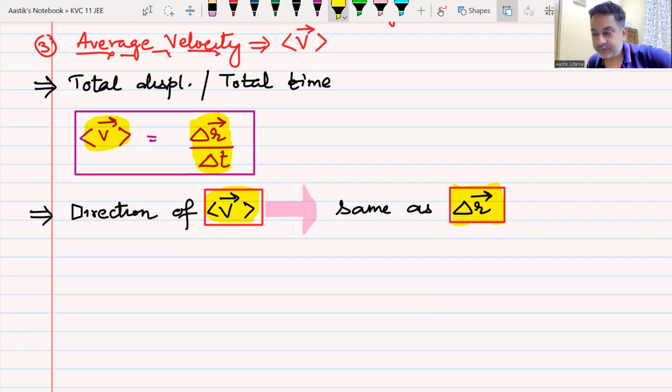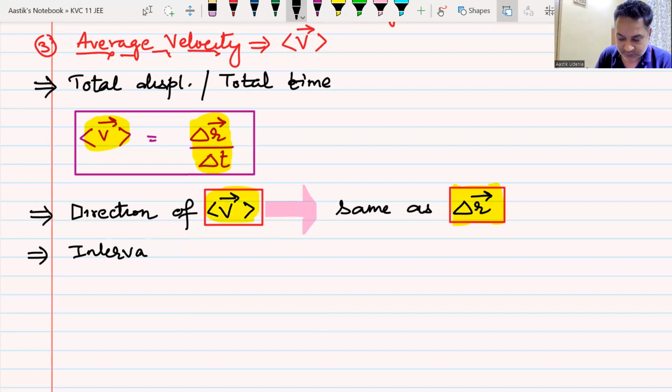And remember, this average velocity is always calculated over an interval of time, from here to there, from 5 seconds to 10 seconds, from home to school. Average quantities are always calculated over an interval of time. Do we understand this? That was average velocity, which was calculated over an interval of time.